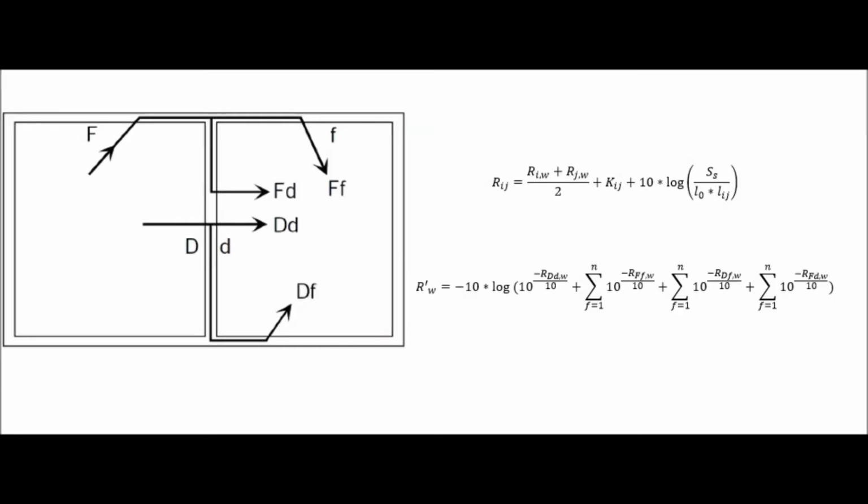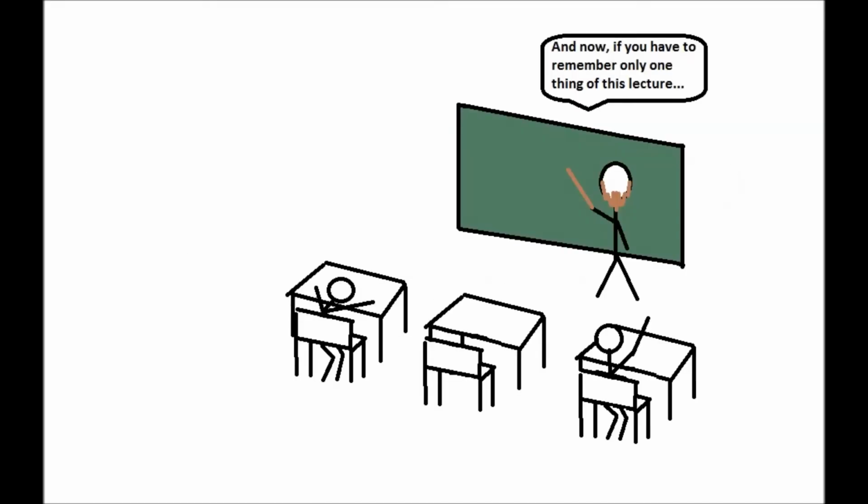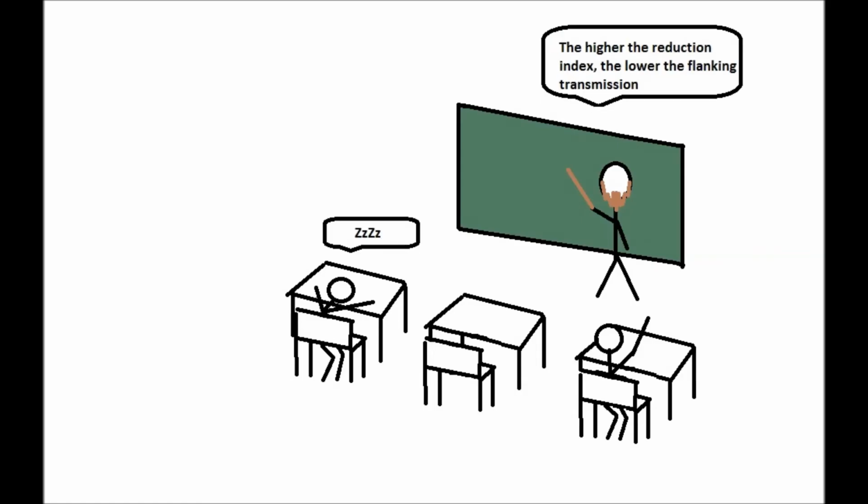After having all flanking reduction indexes together, they are summed up in one big equation that will give the final apparent sound reduction index for the whole construction. And always remember, the higher the reduction index, the lower the effect of flanking transmission.